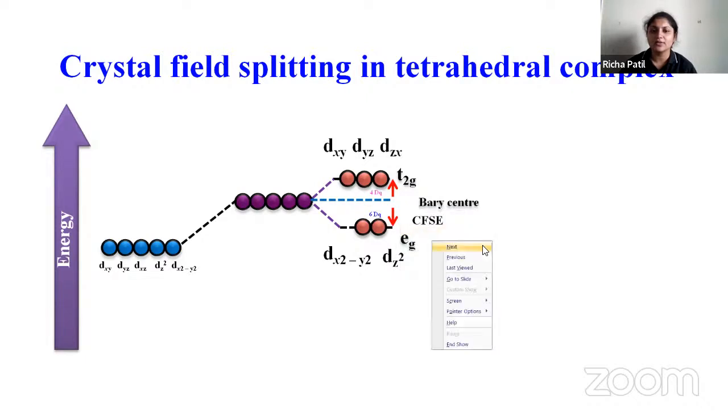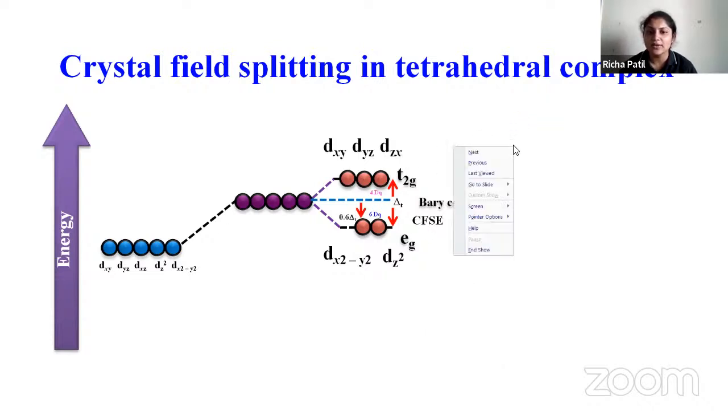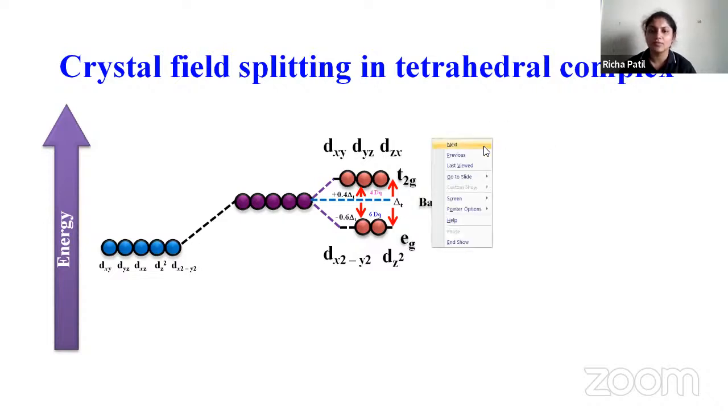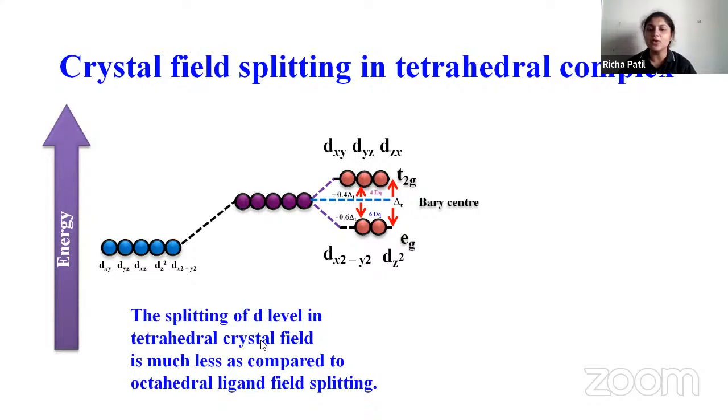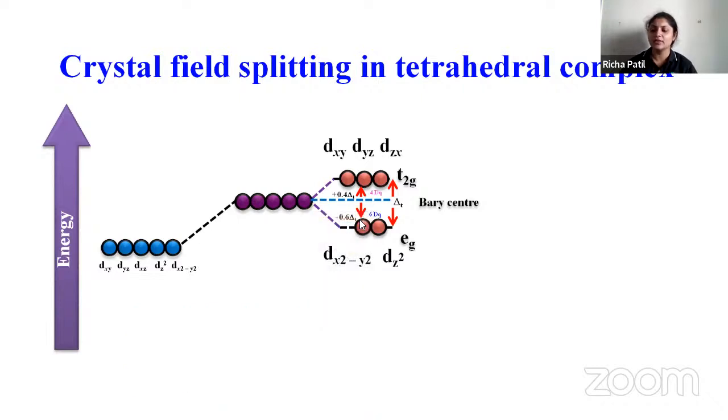So this crystal field splitting energy is given as delta T, because this is in case of tetrahedral complex. The splitting of d level in the tetrahedral crystal field is much less as compared to the octahedral field splitting.